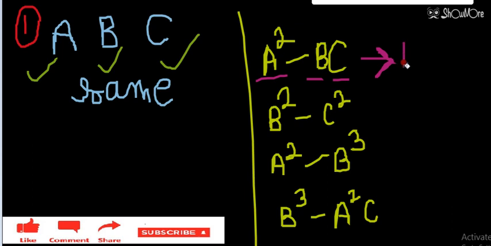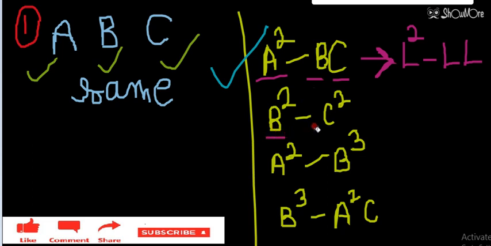Let's suppose A has the dimension of L. So it will be L square minus L square, as B and C also have the same dimension. So this is possible. This operation is meaningful.